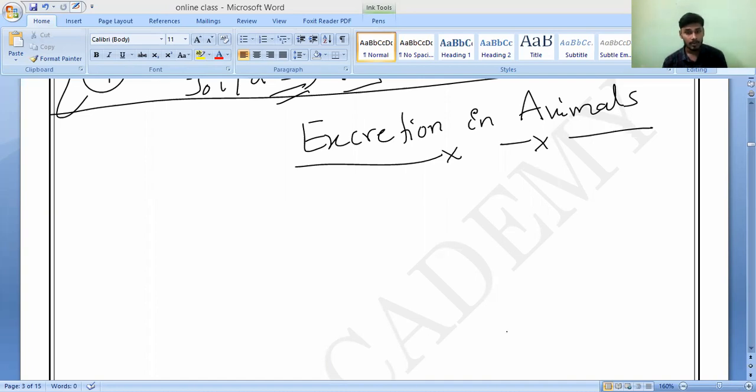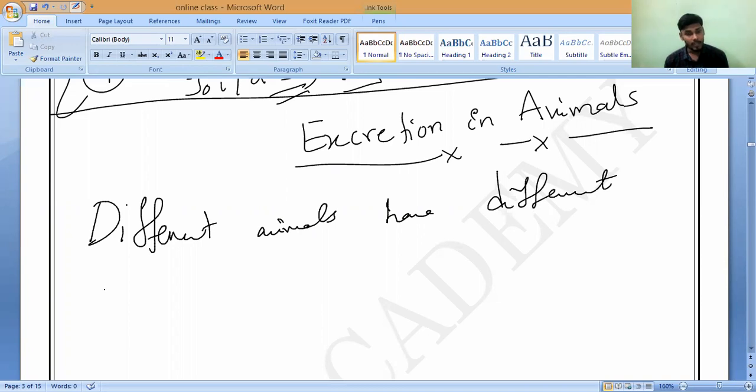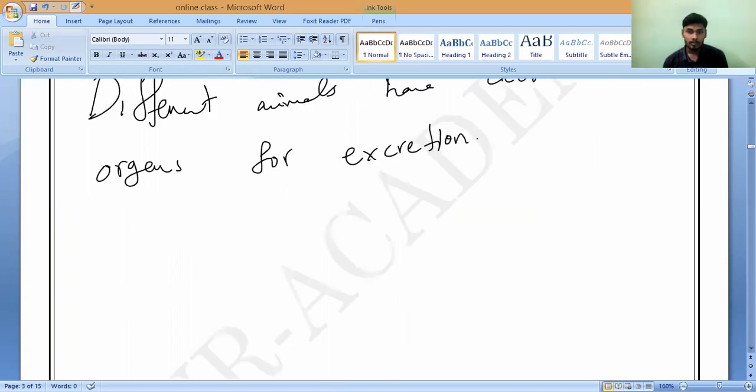Different animals have different arrangements, or you can directly write different organs for excretion, which depends on the constitution of the organisms.